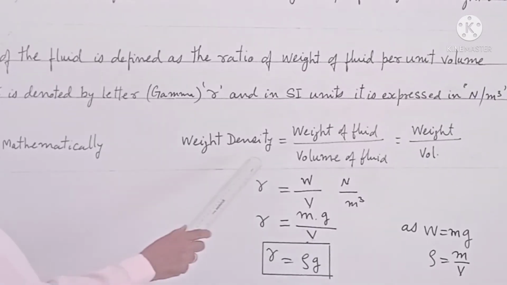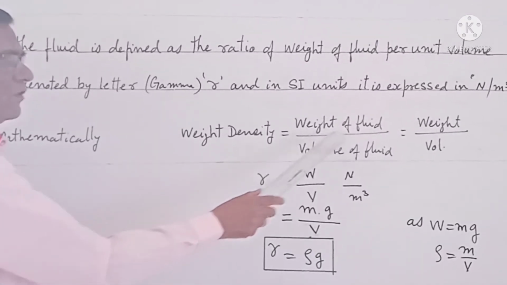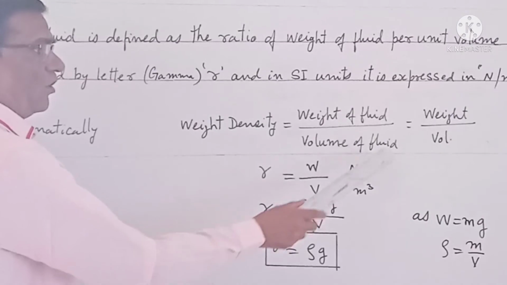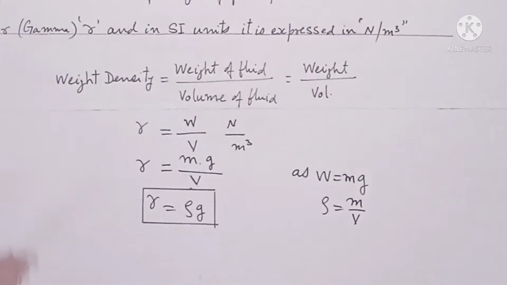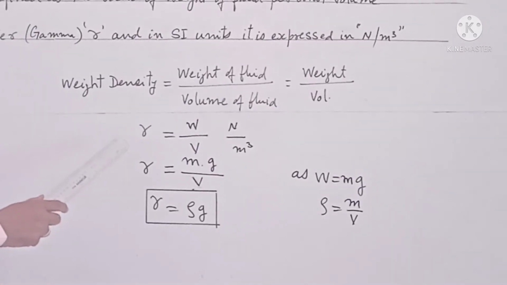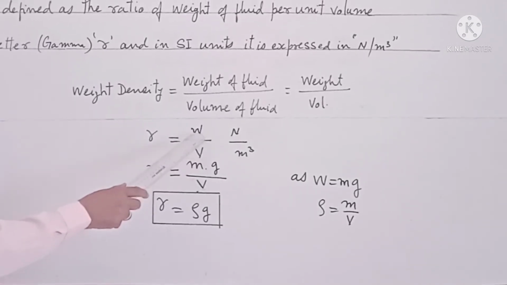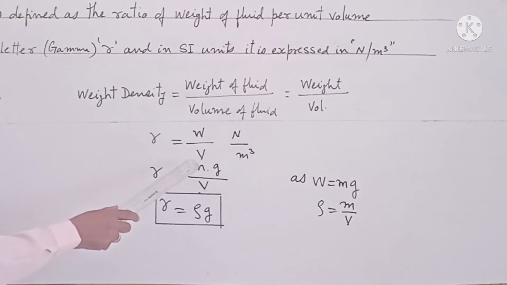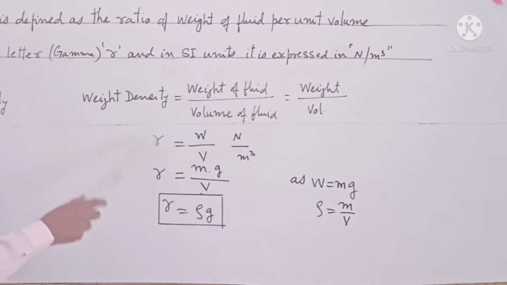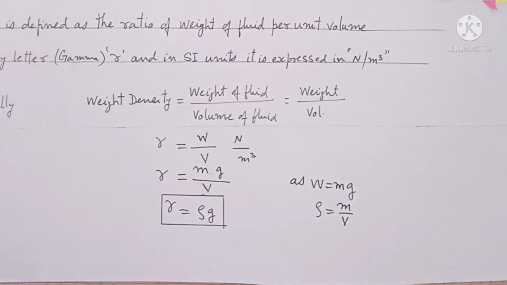Mathematically, weight density is equal to weight of fluid upon volume of fluid. So gamma is equal to W upon V, where W is the weight of fluid and V is the volume of fluid, and gamma is the weight density.